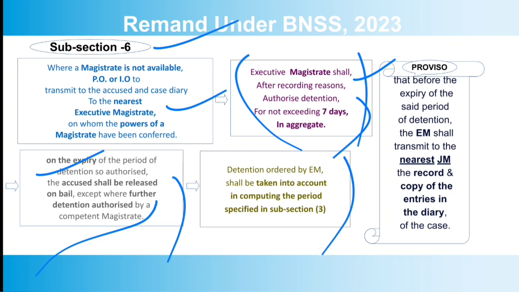So if after the 7 days the judicial magistrate authorizes further detention, then those 7 days shall also be counted, which were authorized by the executive magistrate.